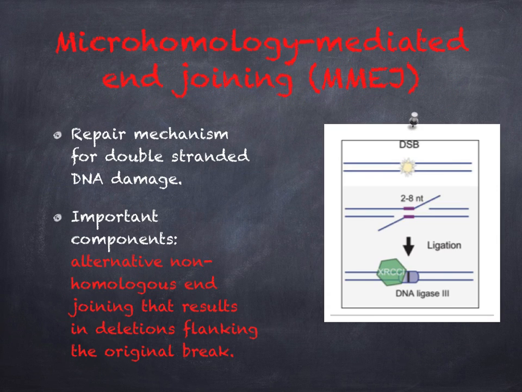The next double-stranded DNA damage repair pathway is the microhomology-mediated end joining. This works by ligating the mismatched hanging strands of a DNA molecule, removing the overhanging nucleotides, and then filling in any missing base pairs. This results in deletions flanking the original break.